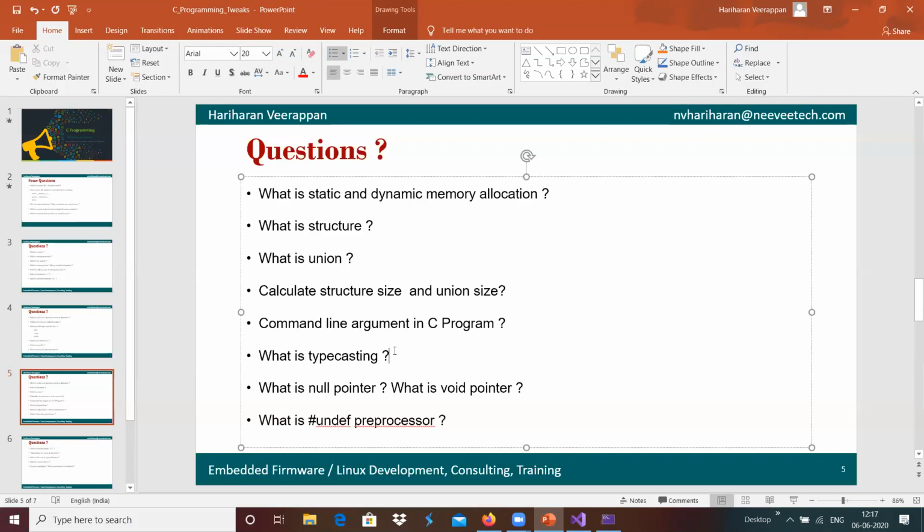And a void pointer is one which, for example, malloc returns, that can be assigned to any pointer like an integer pointer, a character pointer, or an unsigned character pointer. The void pointer can be assigned to any other pointer without any typecasting. That gives the flexibility.